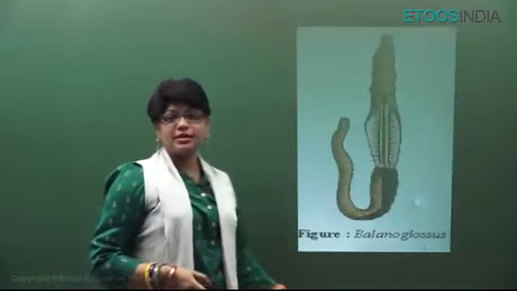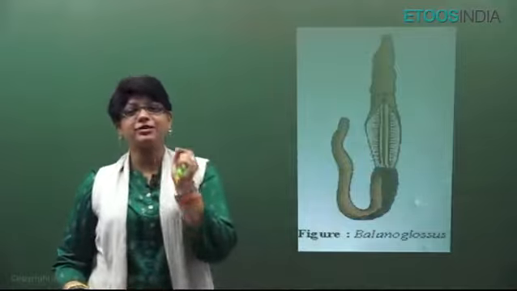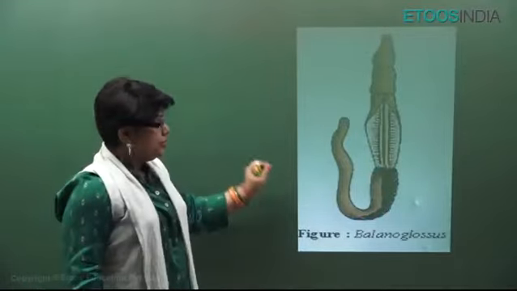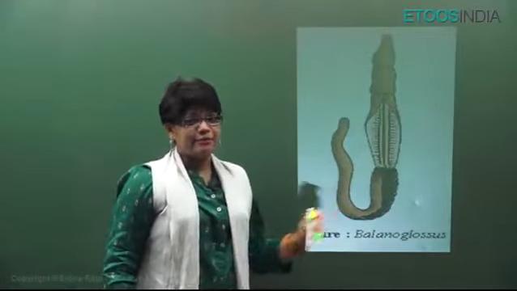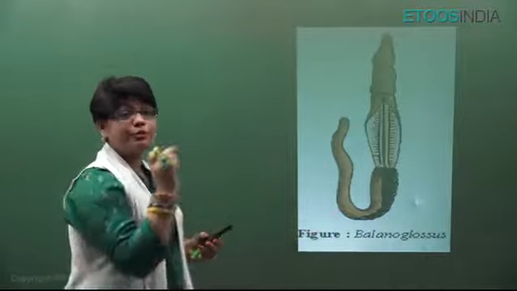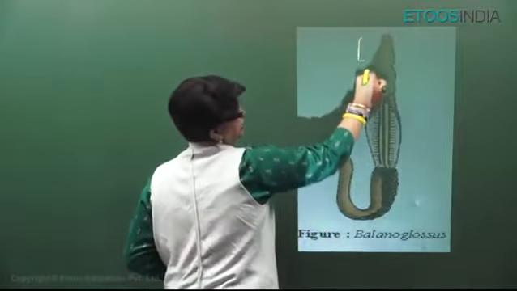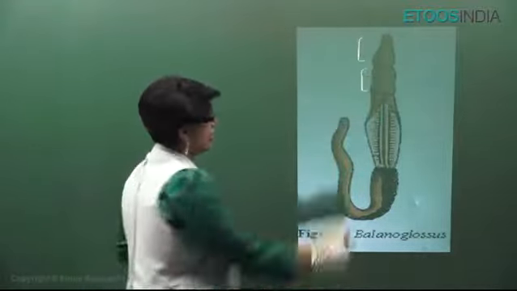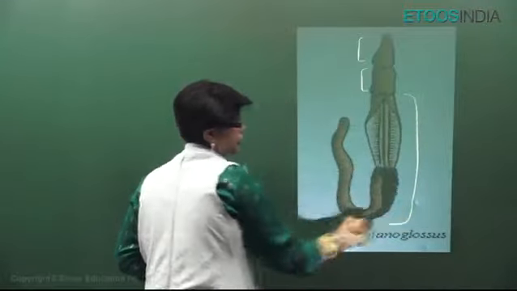Now, the next is Hemichordata, the last non-chordate phylum. Balanoglossus and Saccoglossus are the examples. Their body is divided into a proboscis, this anterior, then a neck or collar, and this entire part is the trunk.